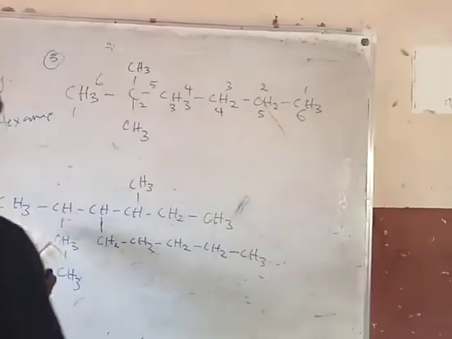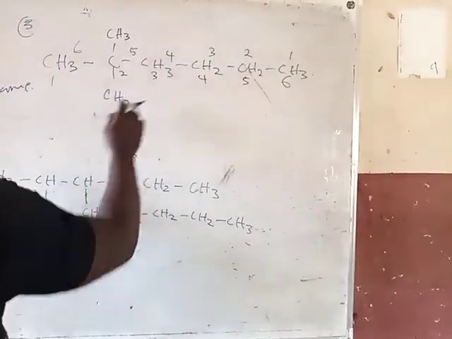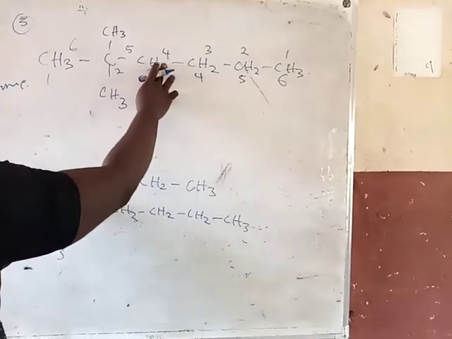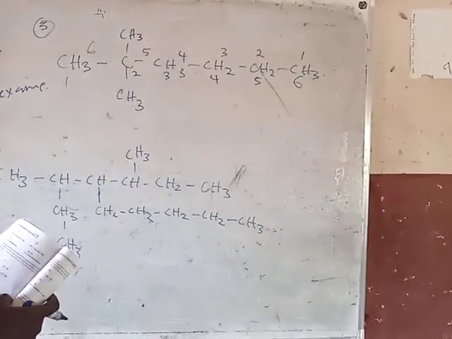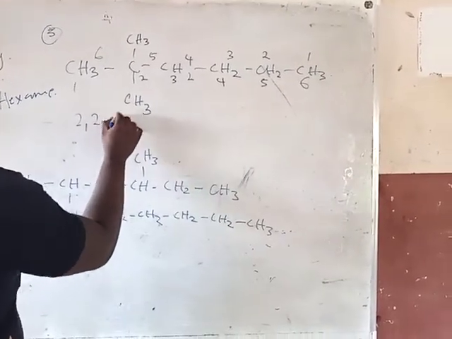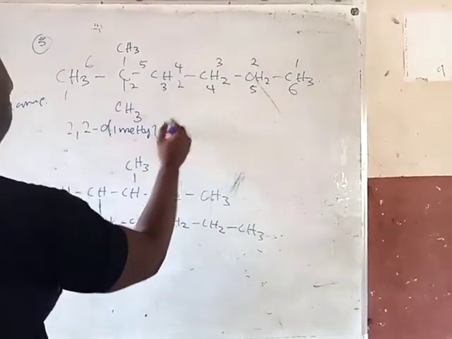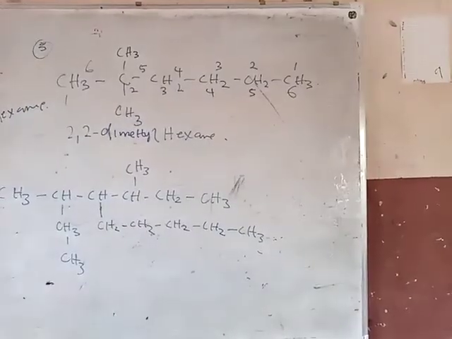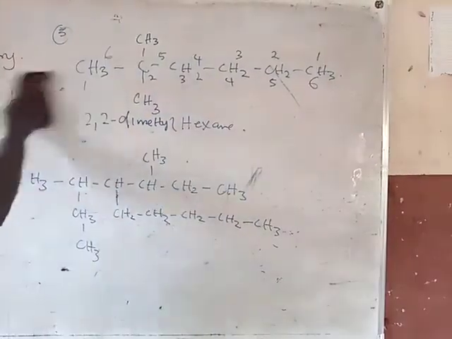So here, let me make this thing more interesting. Let me clean this. At 2, 2 dimethyl, and the longest is what? Hexane. Dimethyl what? Hexane, right? Good. Are you with me? Good. Now example number 6.